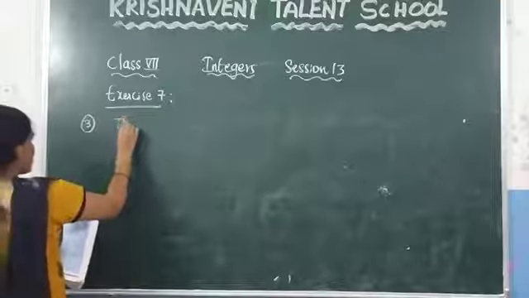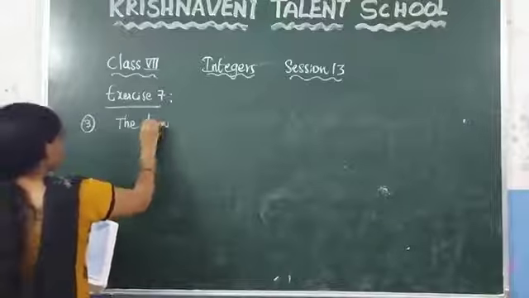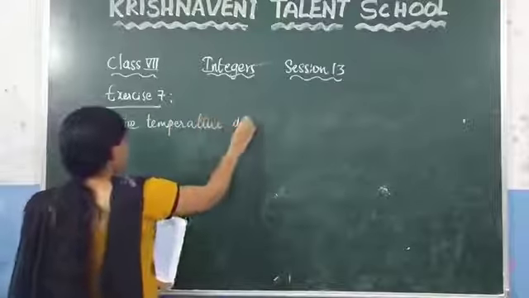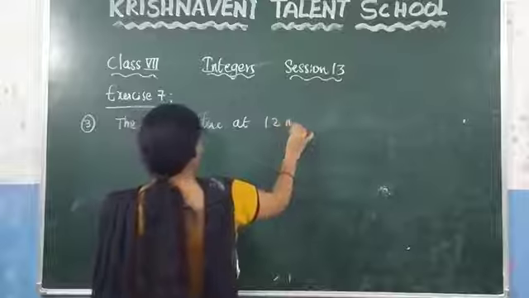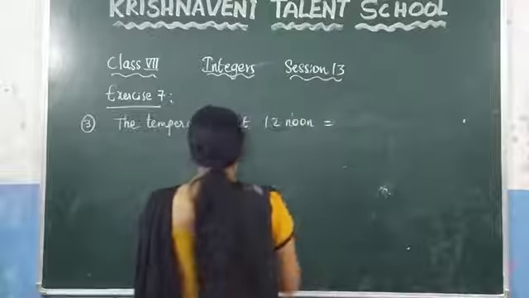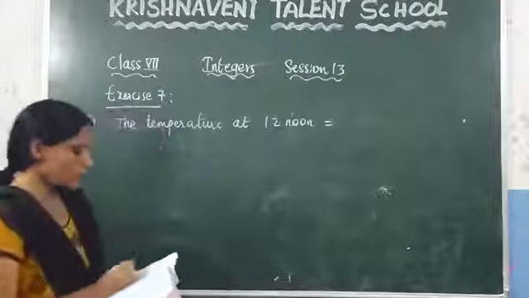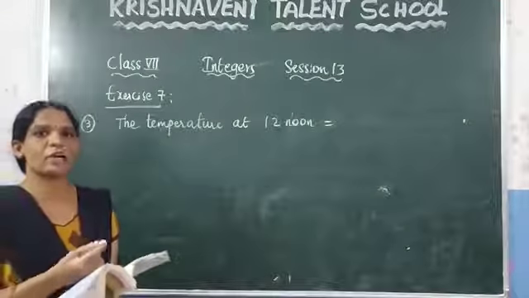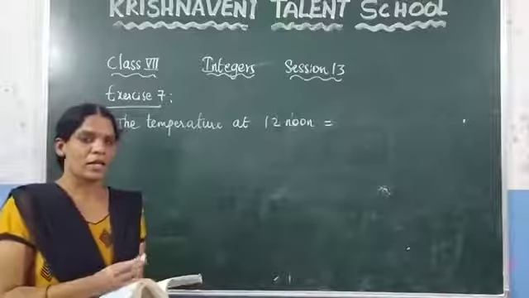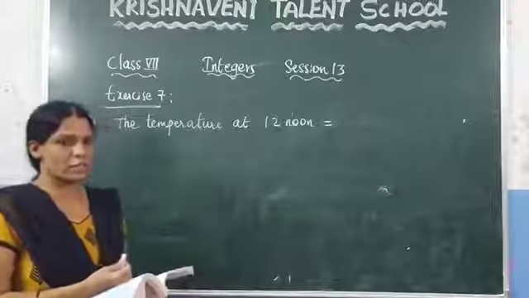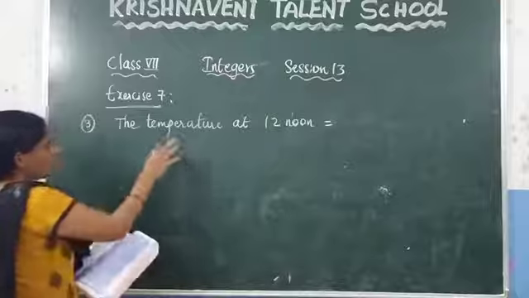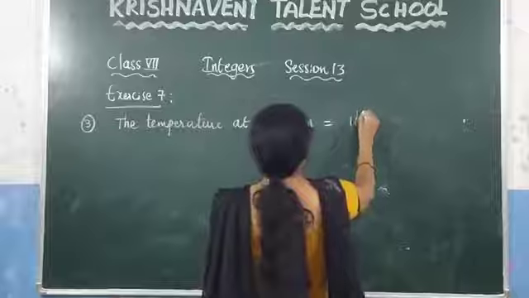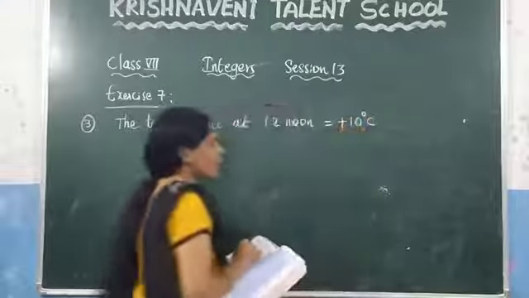Now see the third question. What is given here? The temperature at 12 noon. What they said here is, the temperature at 12 noon was 10 degrees centigrade above 0. That means above 0 you have to take plus. If it is given below 0, you have to take minus. So the temperature is plus 10 degrees centigrade.